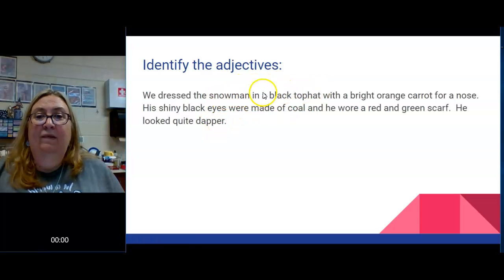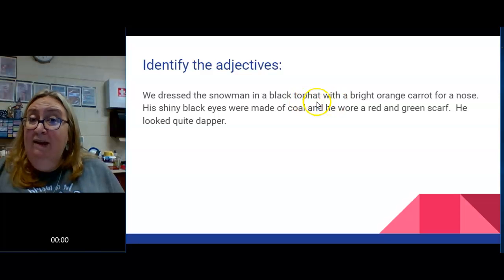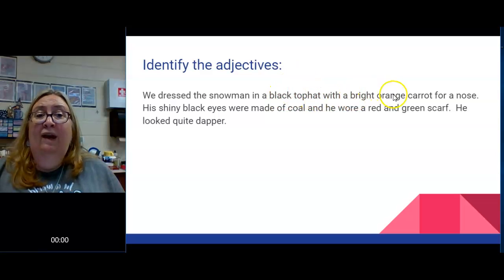So let's keep going. We dressed him in a black top hat. So a top hat is a thing. What describes the top hat? Black. It's the color of the top hat. With a bright orange carrot. Carrot is a noun, and I can describe the carrot as being orange. And I can also describe that orange as being bright. Okay, so those two words are adjectives. We have the carrot for a nose, his shiny black eyes. Okay, we don't have anything that describes his, but we do have two words now that describe eyes. His eyes are black and his eyes are shiny.